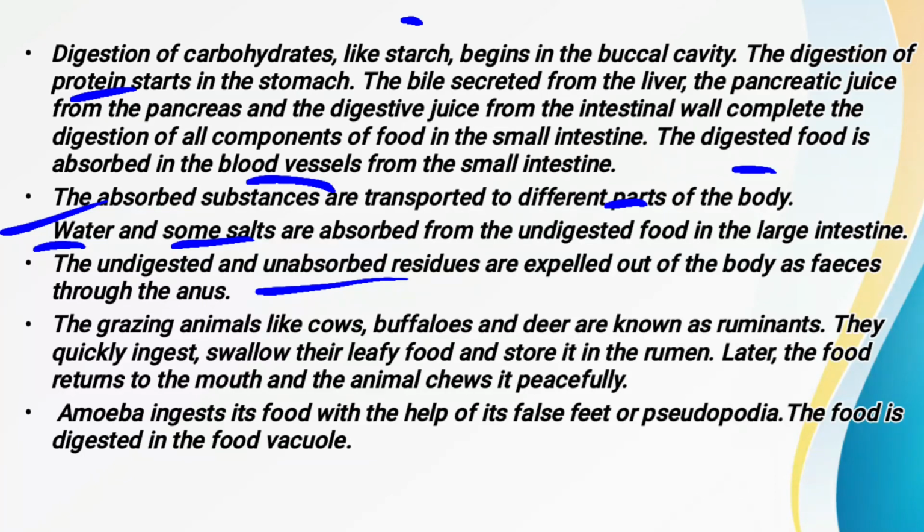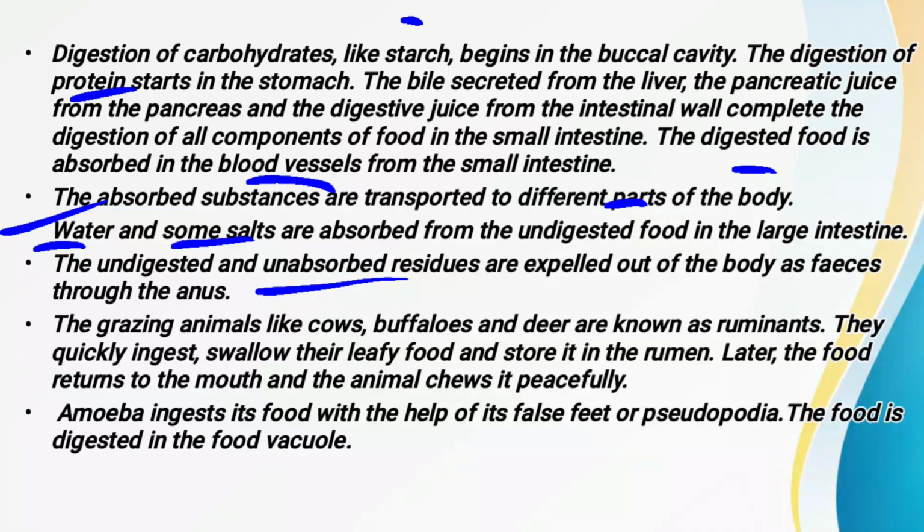Now the next one that we have studied today is about the ruminants. Ruminants are the grass-eating animals, mainly the cattle like cows, buffaloes, horses, etc. In these ruminants, a kind of bacteria is found in the rumen, which is mainly responsible for the digestion of cellulose, because in plants a kind of nutrient is found that is called cellulose, which is also a type of carbohydrate.